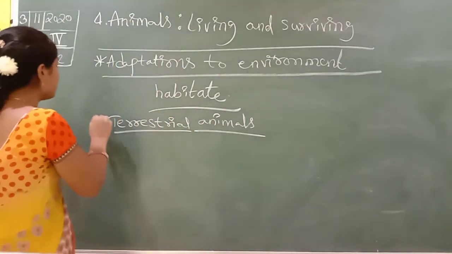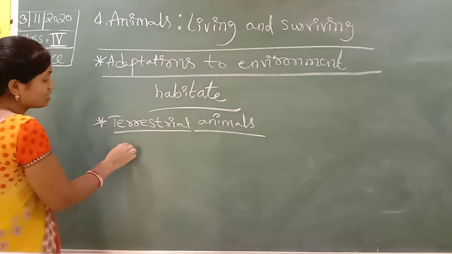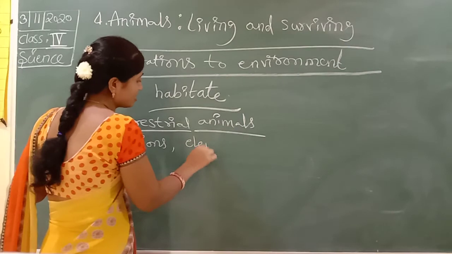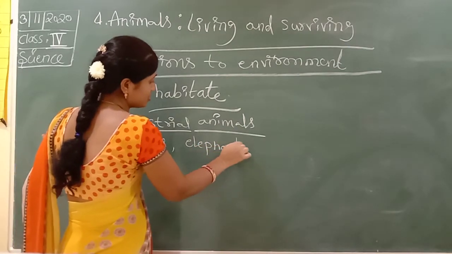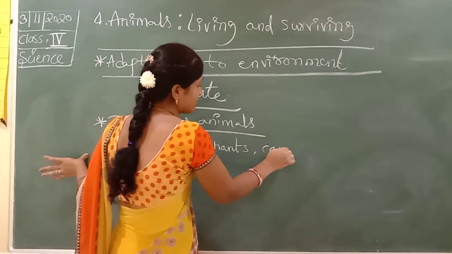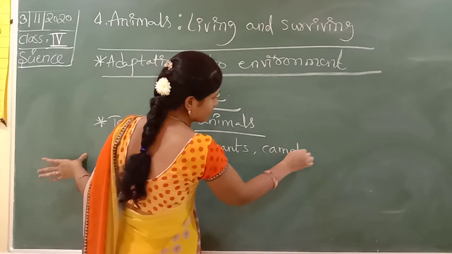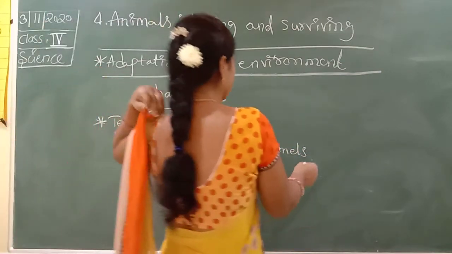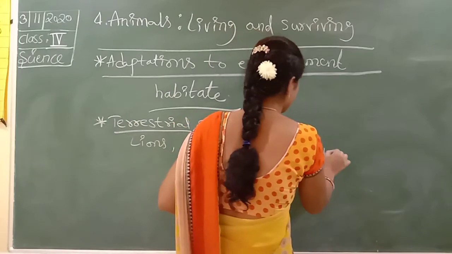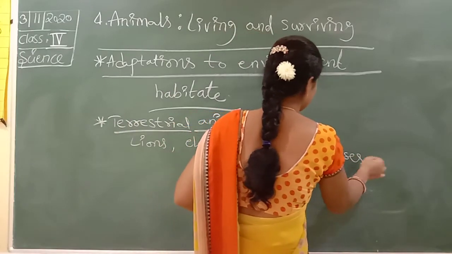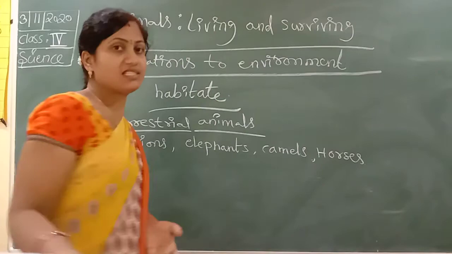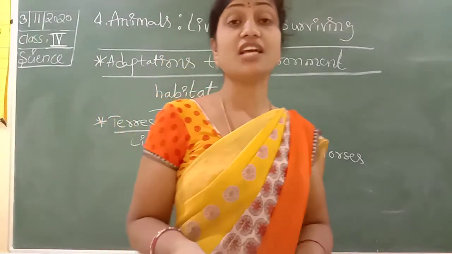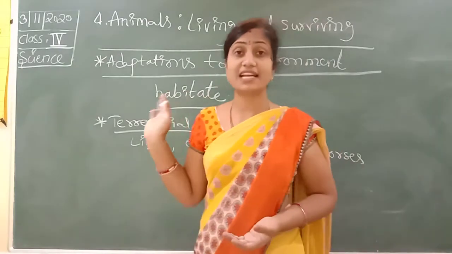Terrestrial animals are like lions, elephants, camels, horses, for example. These animals can live on land only. So these animals we call terrestrial animals.